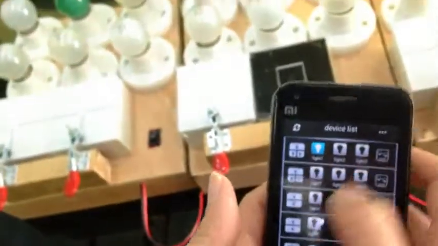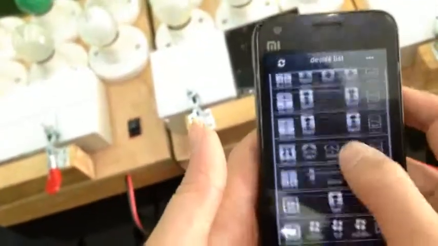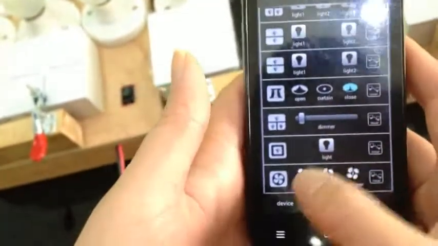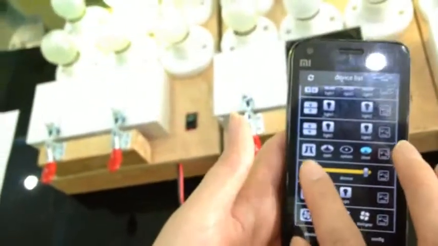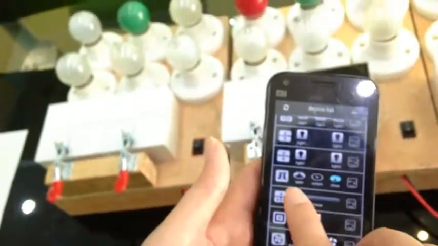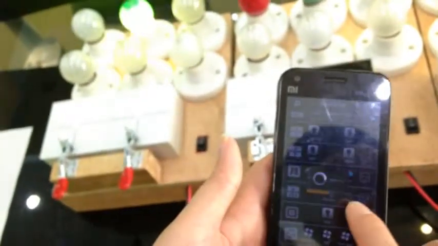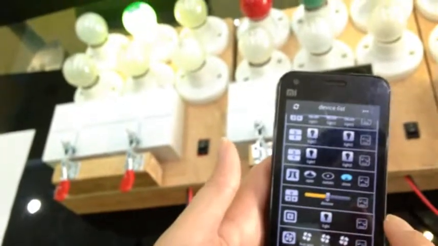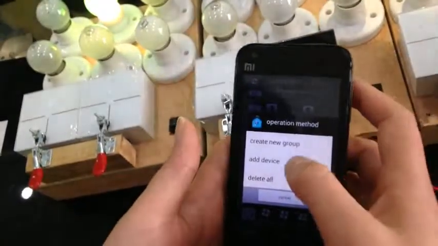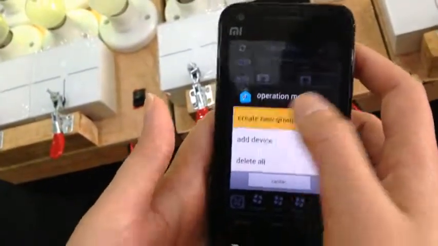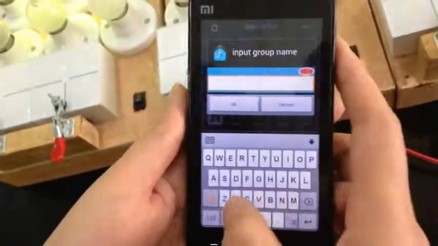This is for lights, and curtain, dimmer, fine. And we can turn on or off the dimmer. We also can sleep this bar. We can create a room as you want, for example, room 1.